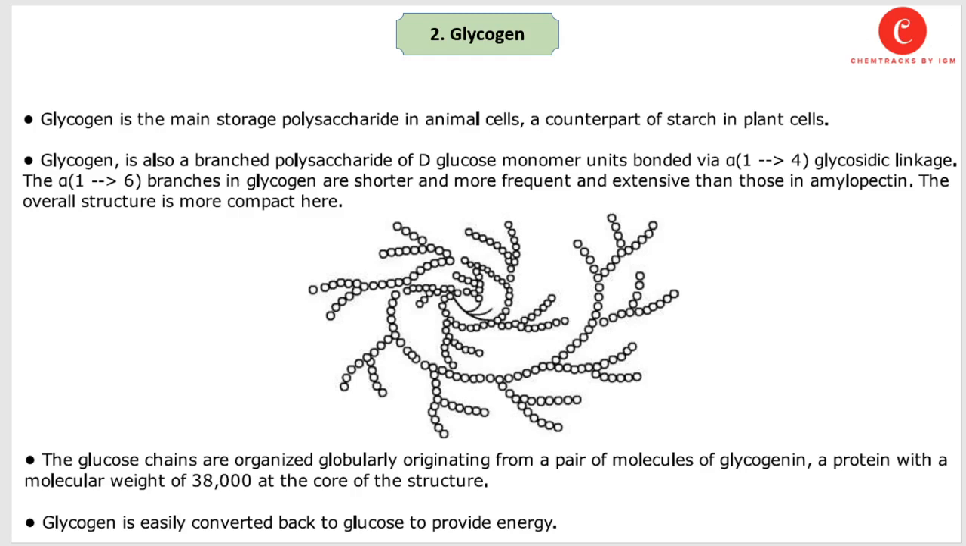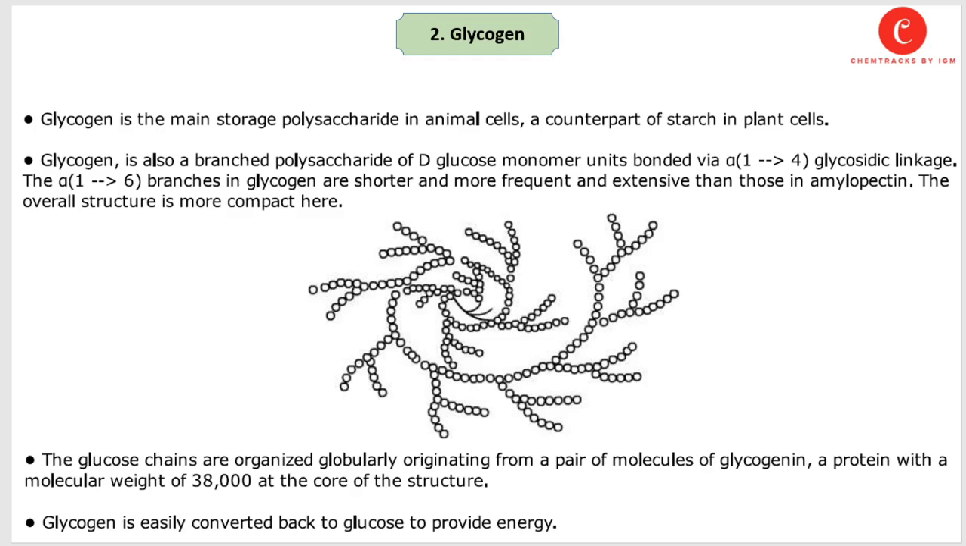Next important polysaccharide or homopolymer is glycogen. Glycogen is the main storage polysaccharide in animal cells, a counterpart of starch in plant cells. So, starch is the storage molecule in plant cells, while glycogen is the main storage polysaccharide in animal cells. Glycogen is also a branched polysaccharide of D-glucose monomer units bonded via alpha 1,4 glycosidic linkage.